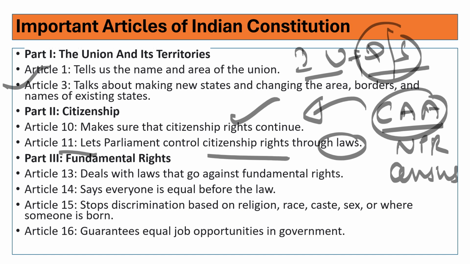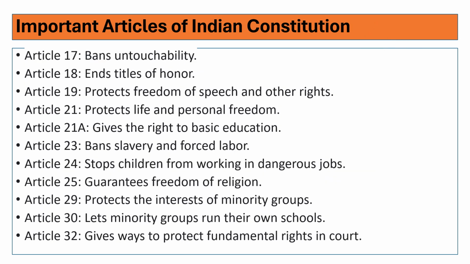Now, Part 3, fundamental rights. You need to remember every article in fundamental rights, almost everything, at least. Article 13 deals with laws that go against the fundamental rights. Article 14 says equality before law and equal protection of the law. Law is equal for everyone, and everyone is equal before the law. Article 15 deals with stopping discrimination based on religion, race, caste, sex, or place of birth. Article 16 guarantees equal opportunity in government jobs. Article 17 bans untouchability. Article 18 ends titles of honor.